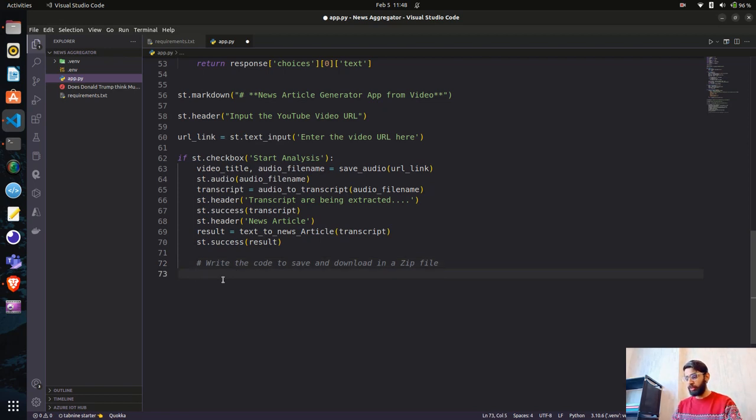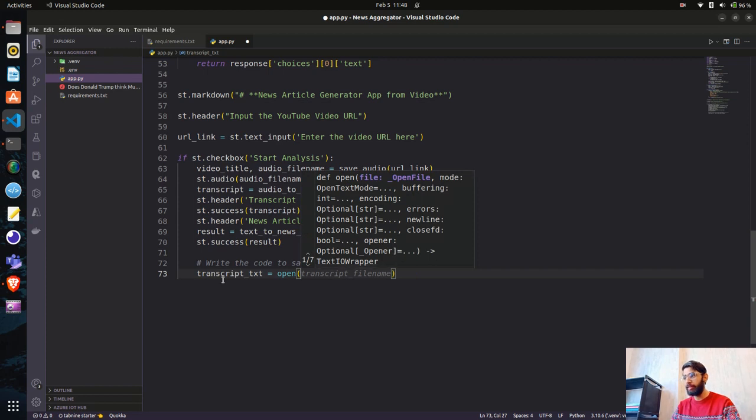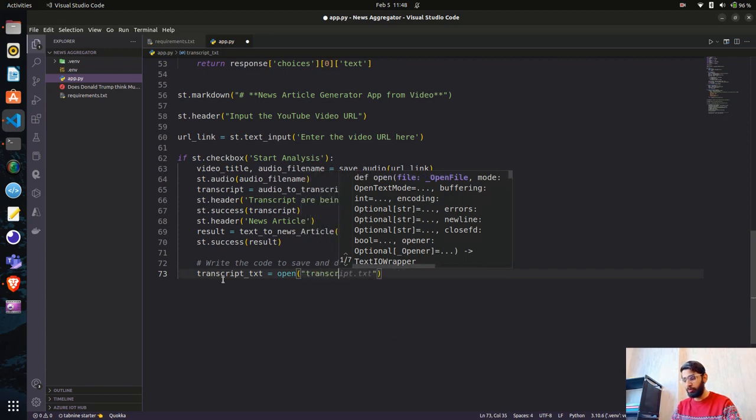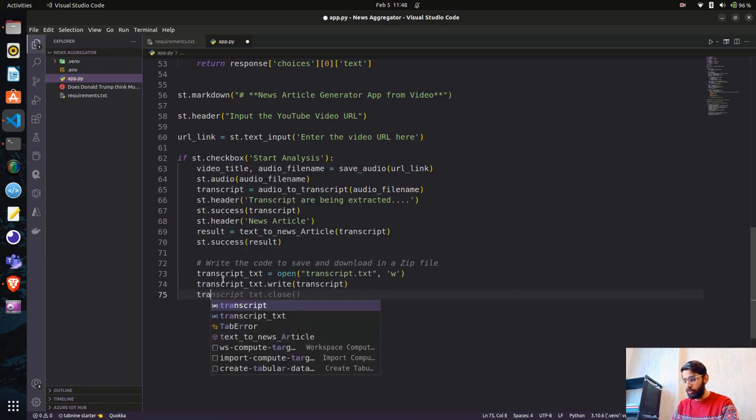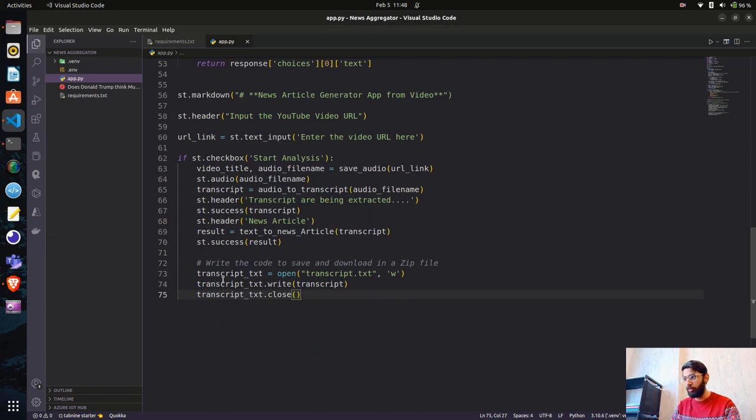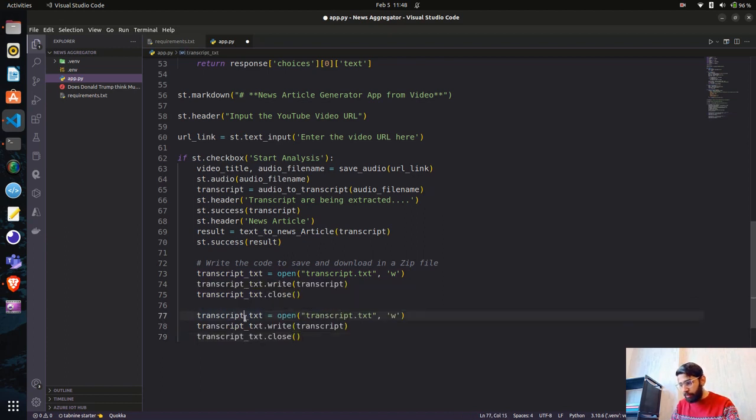So the first thing is we need a couple of variables here. What I will do, I'll say open, and in this I'll write transcript. This is my file name that I'm going to save, transcript.text, with w mode. That's very good. We have to write this. So transcript text.write transcript, and then we'll close this. So transcript text.close. This is what we have to do. The same thing we have to do for the article, guys. So let's copy this and just replace this.